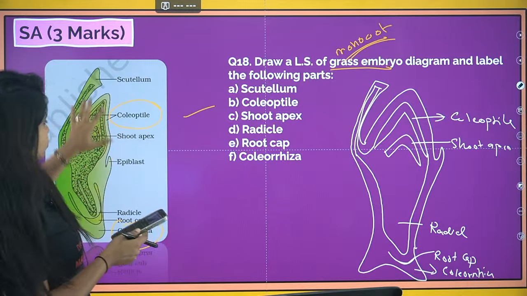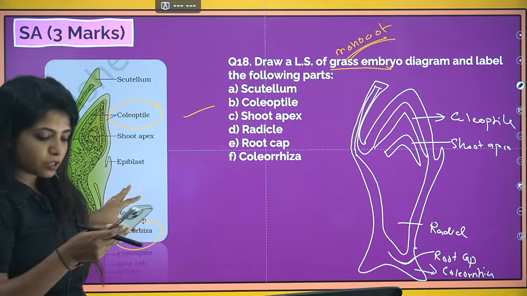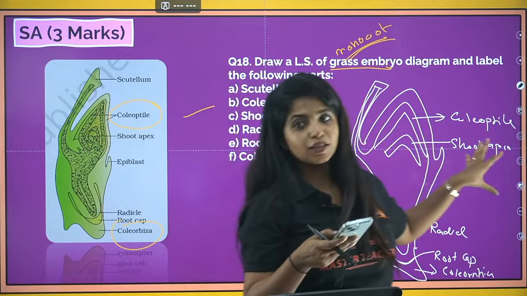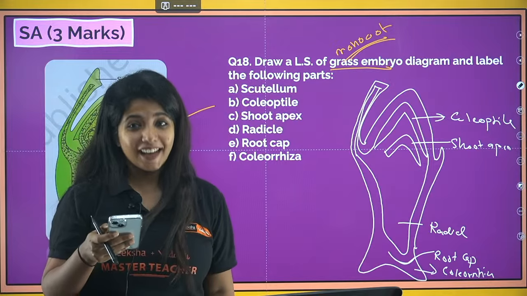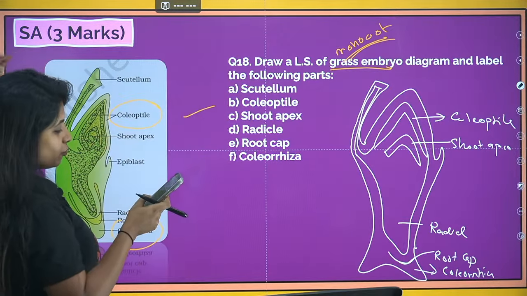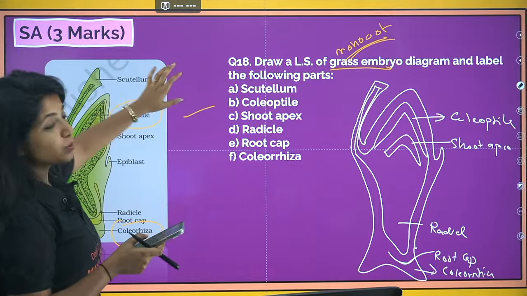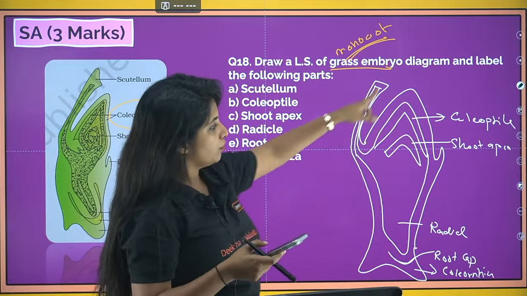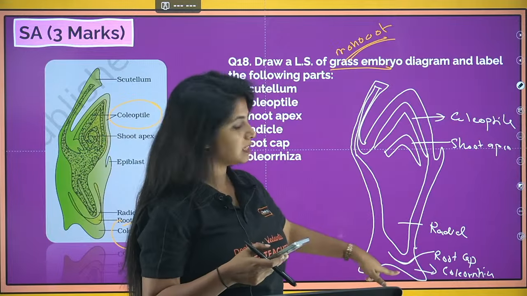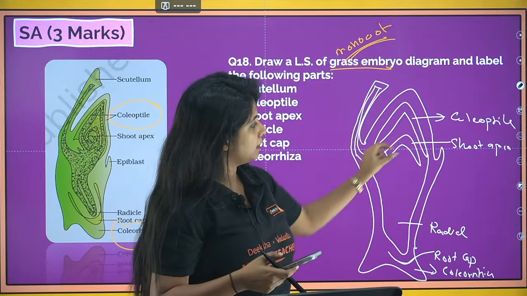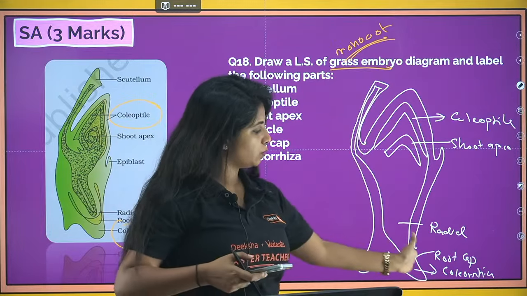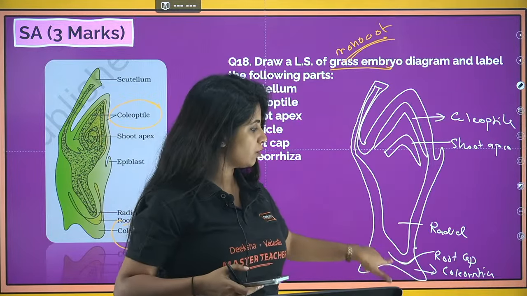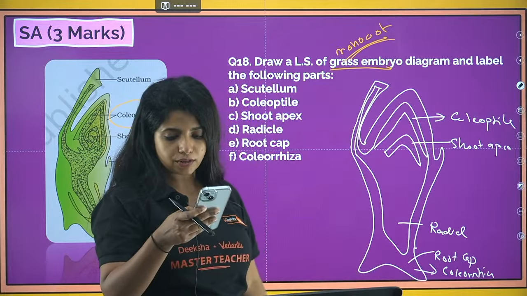I'll tell you, this particular diagram itself is not very much specified, which is why you can draw like this. It's not a problem. Yes, they asked this diagram and it's one of the most repeated diagrams out there, which is why I want you to practice. Okay, so whale's head and then 2 hands and whale's tail, and then inside you make like this, again you make one more, then join everything together, especially towards one side, make an extra root cap over here. The lower region is known as coleorhiza.